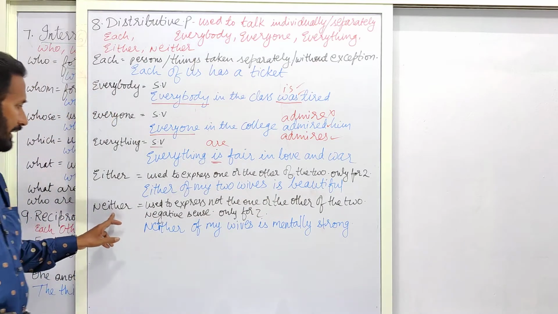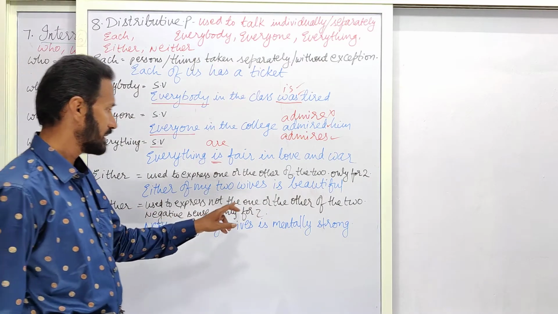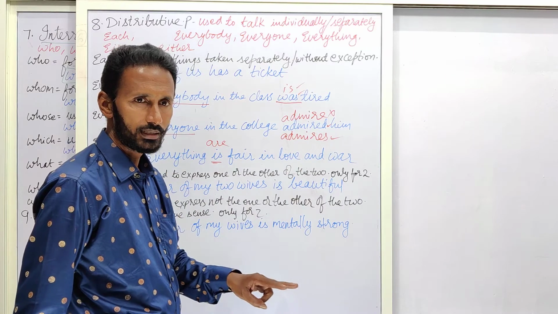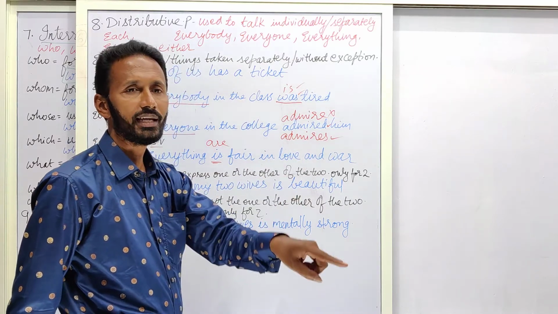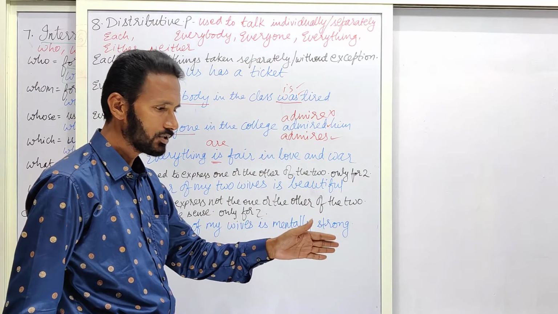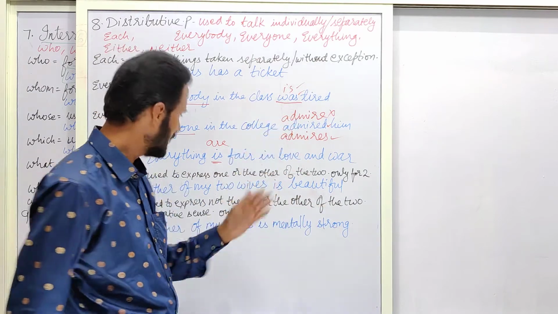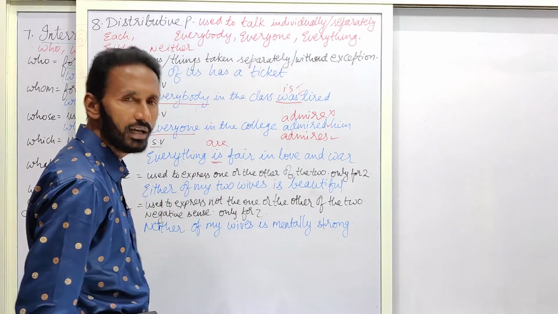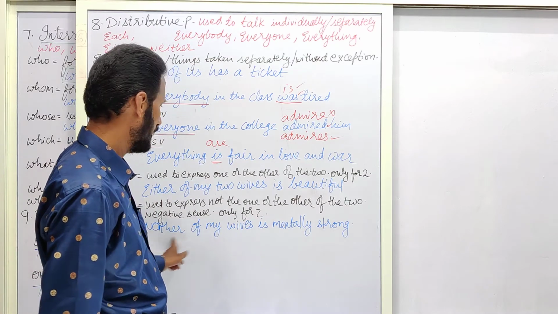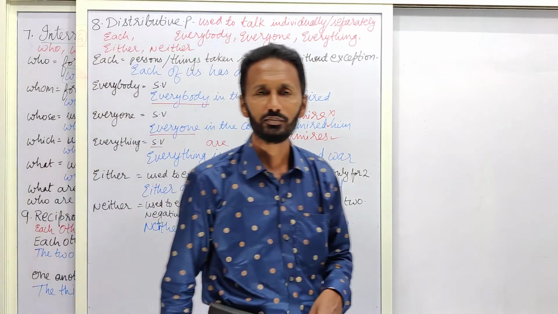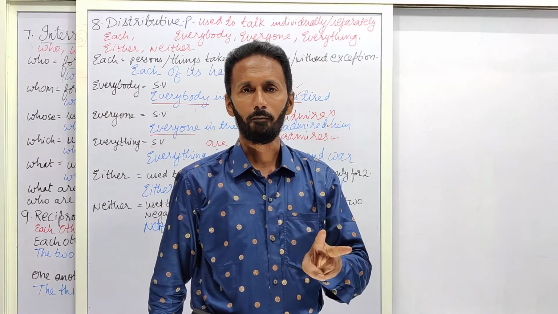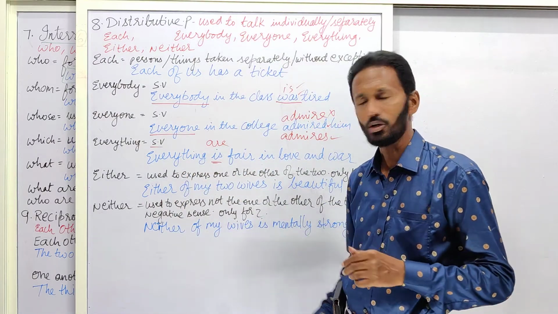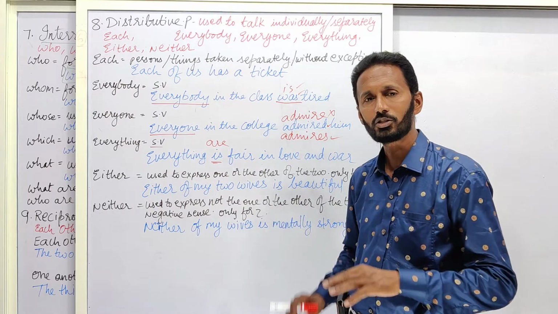Next one. Neither is used to express not the one or the other of the two. There are two persons, but neither this X nor this Y has done the work. In such cases, we have to use this neither in negative senses. For example, neither of my wives is mentally strong. For example, Rakul and Sriya, both of them are my wives. Neither of them is mentally strong. Neither of my wives is mentally strong.